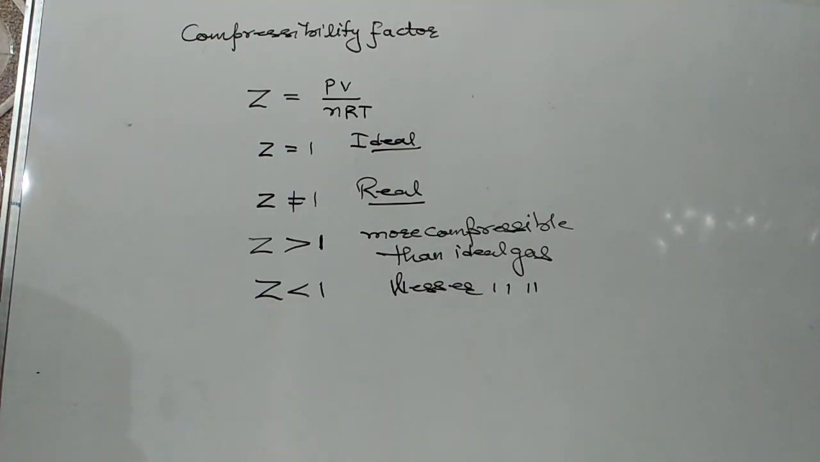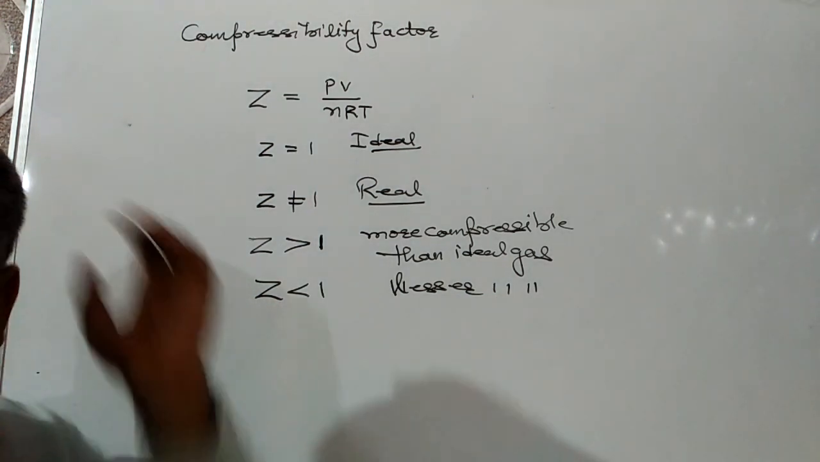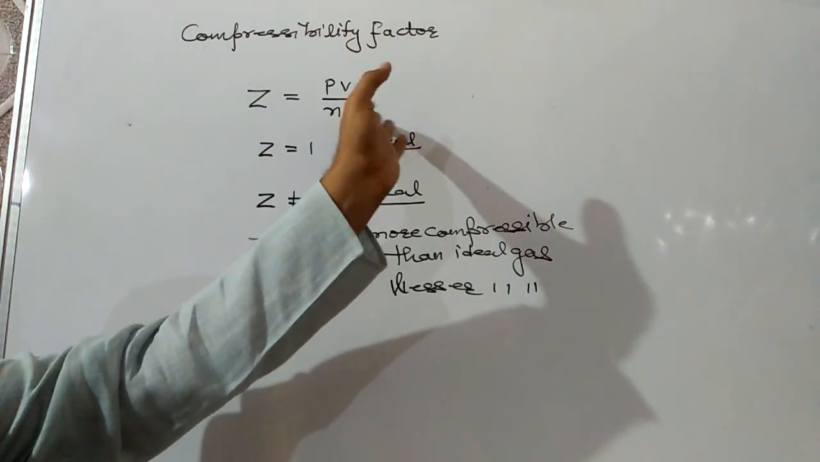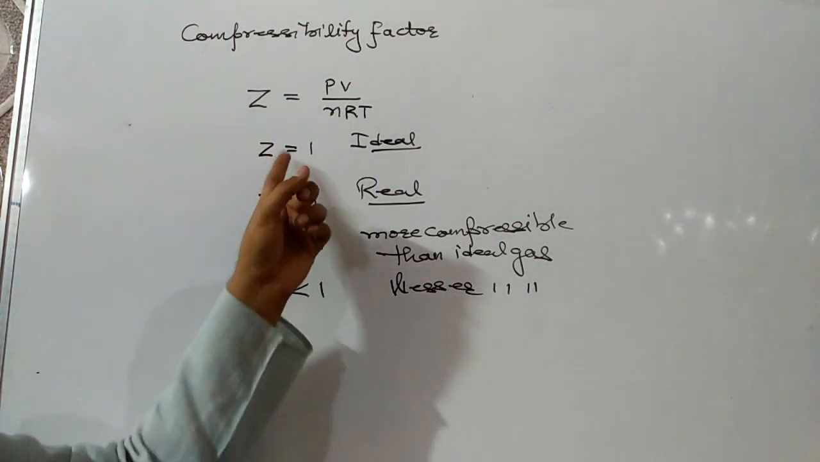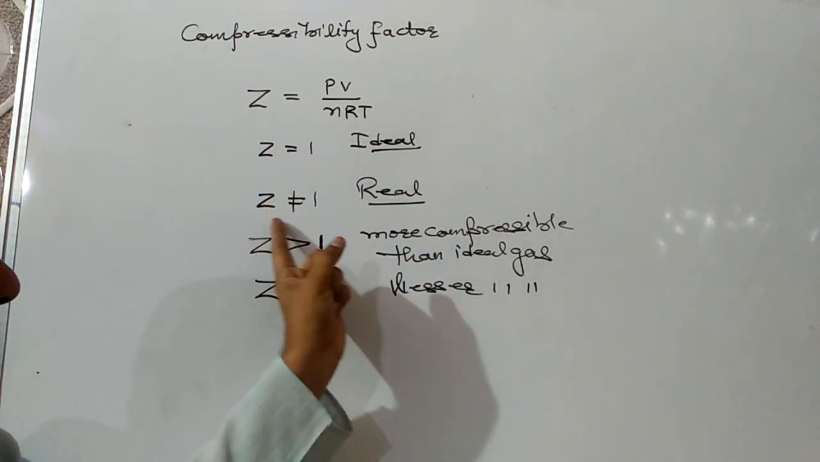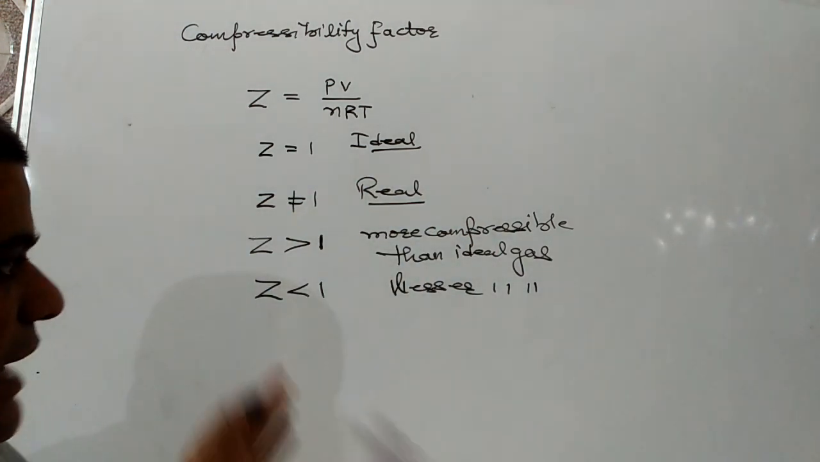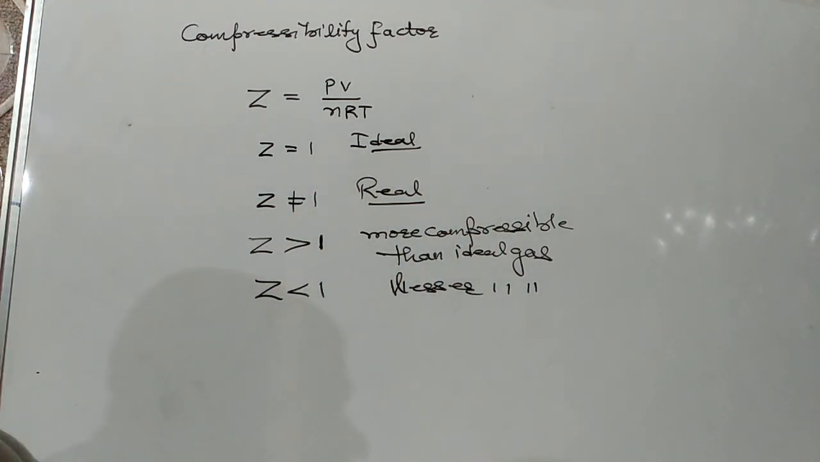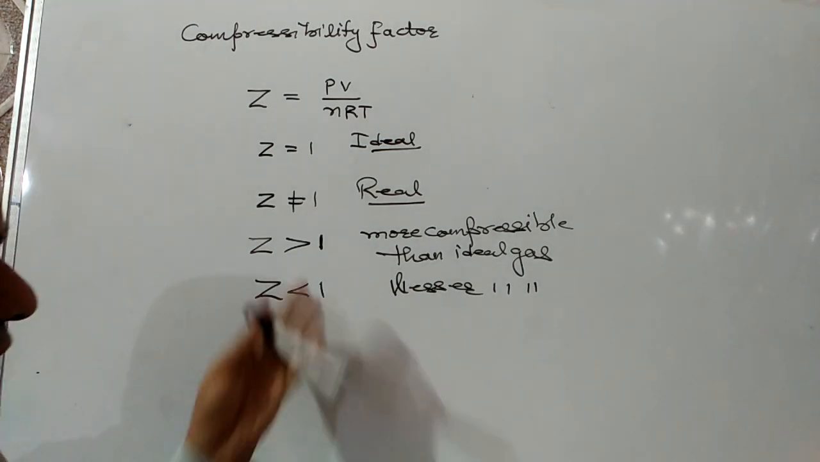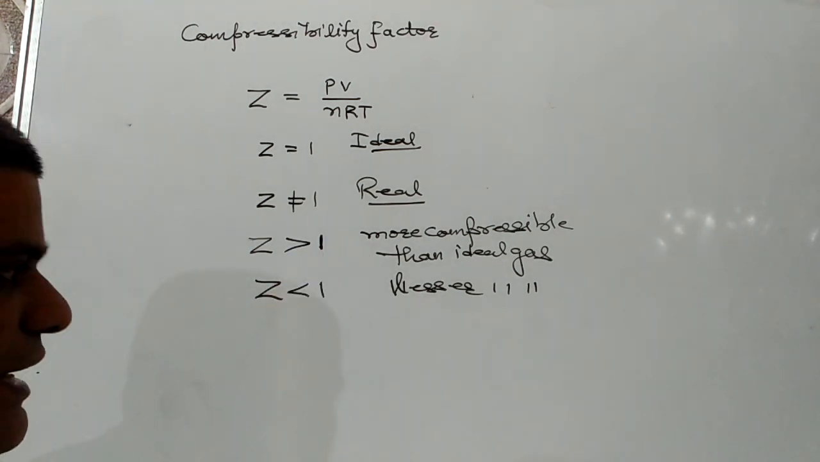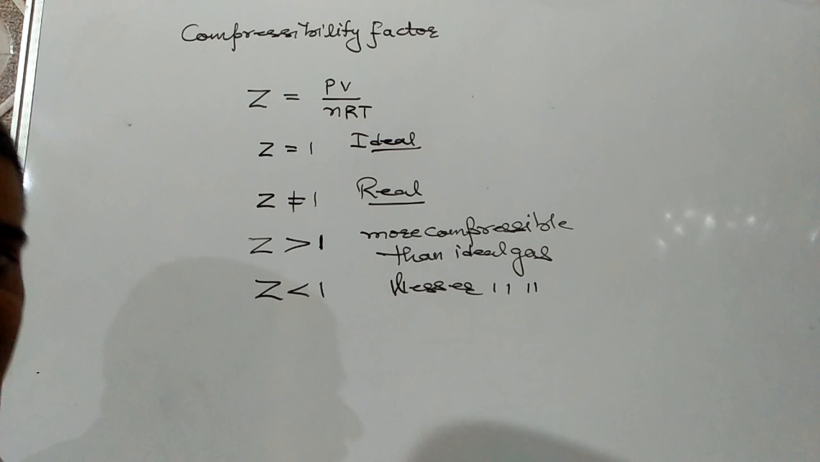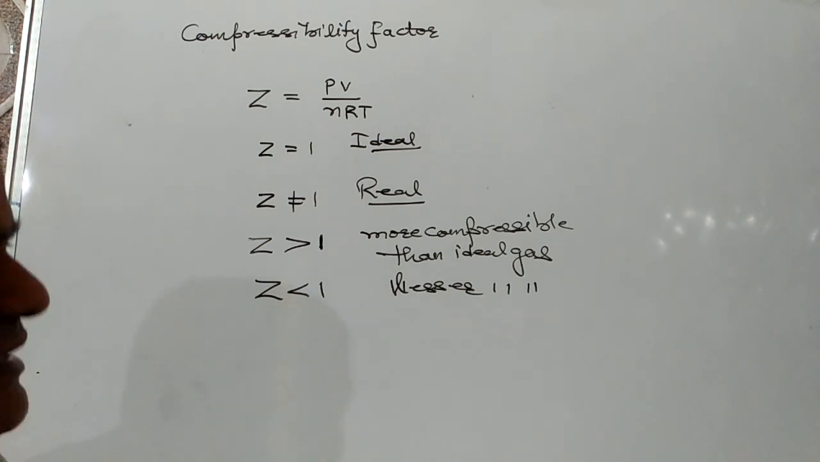I am repeating, compressibility factor is denoted by Z, and it should be equal to PV upon nRT. Where Z is 1, then ideal gas. Z is not equal to 1, then it will be real gas. And the real gases can be of two types. If Z is greater than 1, then gases are more compressible than ideal gases. And if Z is less than 1, then the gases are less compressible than ideal gases.